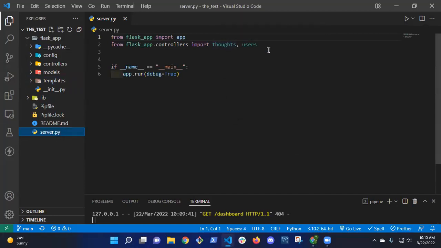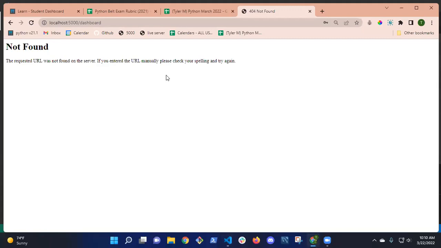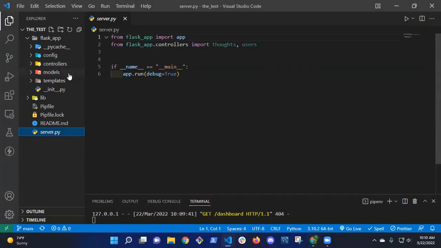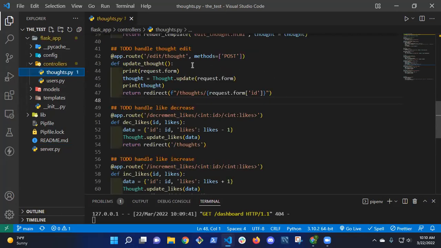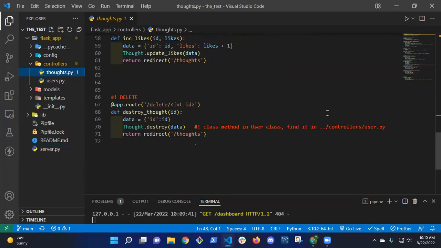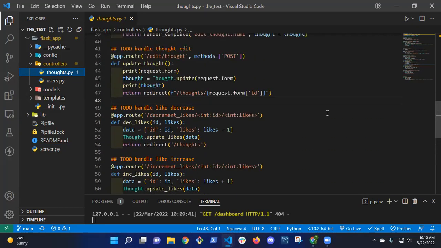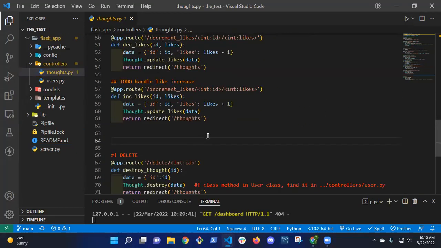Okay, so thoughts user. So it's trying to get to dashboard, right? The route I'm trying to get to is /dashboard. It's saying it can't find that route. So where do I look for the routes? Controllers. So it should be, that's my thoughts.